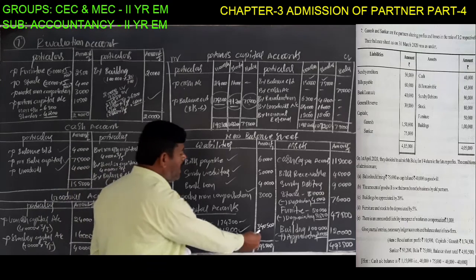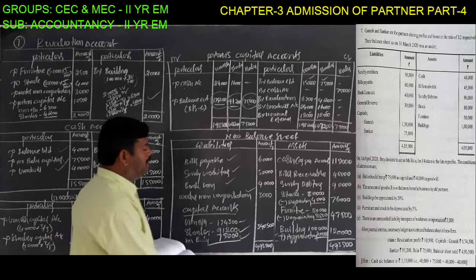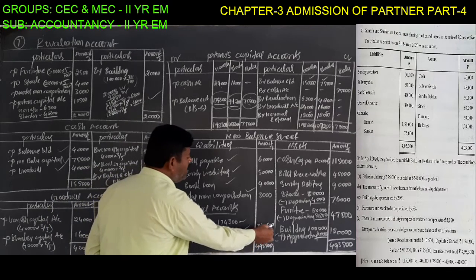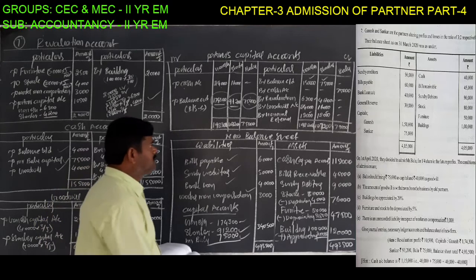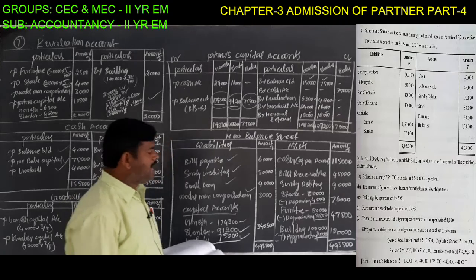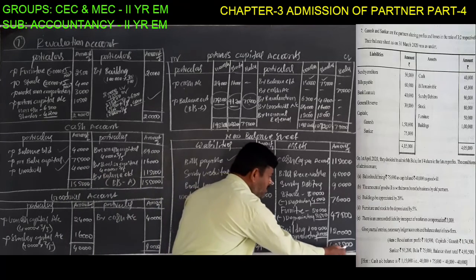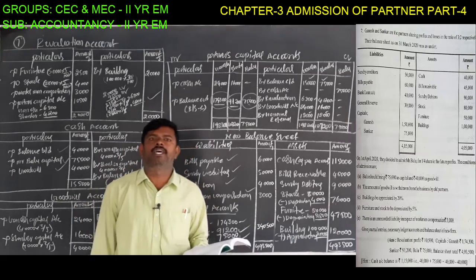Total 3,40,500 rupees, the capital of the three partners. So the total amount on the liability side is 4,93,500, and on the asset side 4,93,500. This is about the seventh problem.